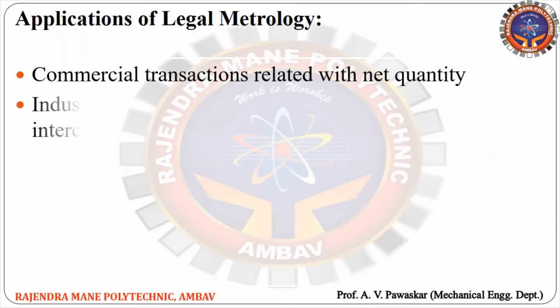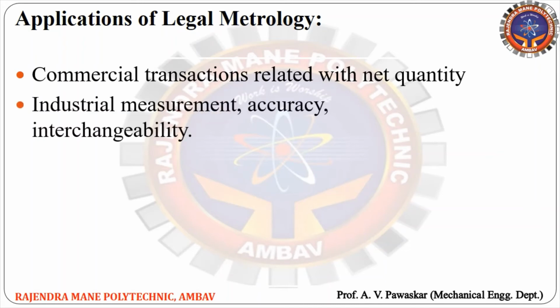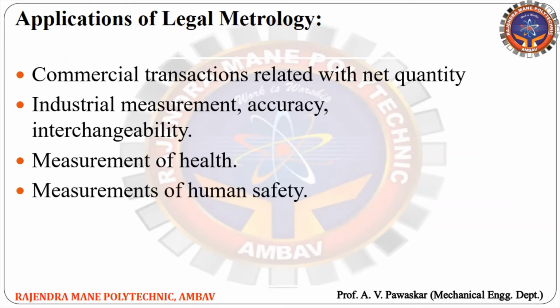The next application is industrial measurement, where accuracy and precision are important, or where interchangeability in mass production matters, so legal metrology is used. Then the third application is measurement of health. In medical facilities, we have different health measuring parameters, and for that we require legal metrology or legal standards. And the last one is measurement for human safety. So these are the different application areas of legal metrology.